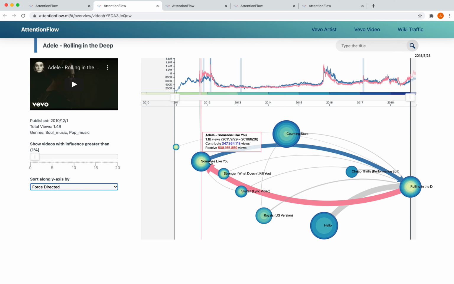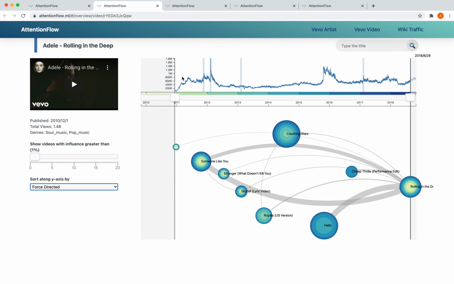These estimates, by the way, are not provided by YouTube, but they come from a regression model from prior work in our lab. So please check out our paper if you are interested to see how these numbers came about. So hopefully by now you would have a good understanding of what each node and each edge in this network means. Let me next talk about how to visualize the actual time series.